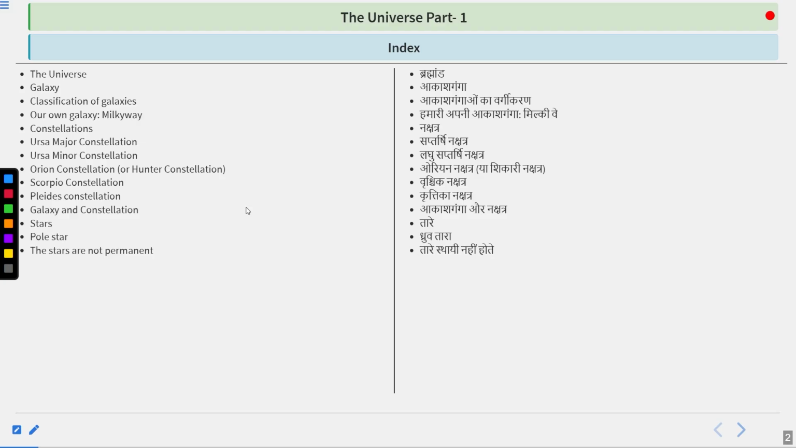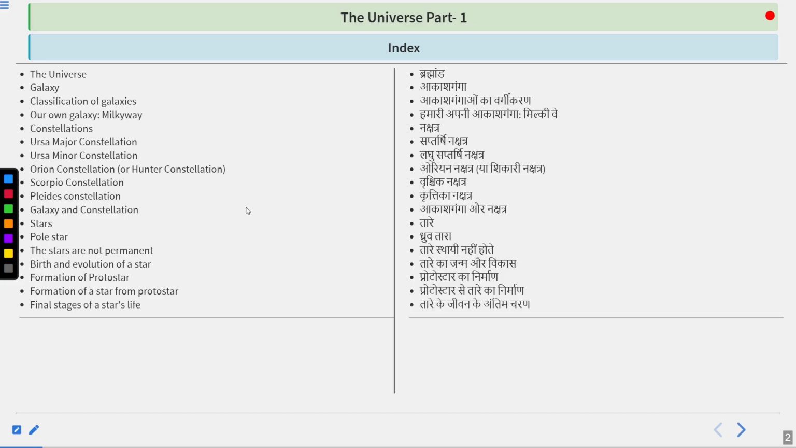The stars are not permanent. Birth and evolution of a star, formation of a proto-star, formation of a star from proto-star, final stages of a star's life. Okay, so this is all that we are going to discuss in this particular lecture.